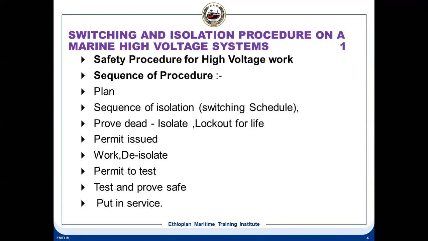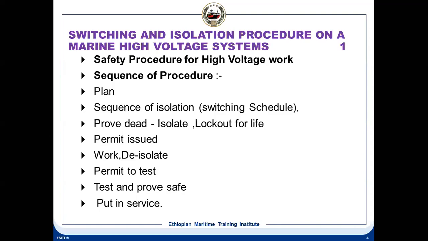Once you have discussed it, you come to the sequence of isolation. What is the isolation procedure? How are you going to isolate it? That is the switching schedule. Then prove the equipment dead and isolate. Once it is proved dead, only then can you isolate it. Whether it is a breaker or a generator, it has to be proved dead, then isolated, then you put the lockout.